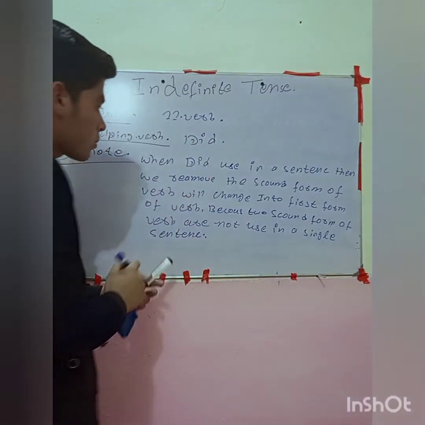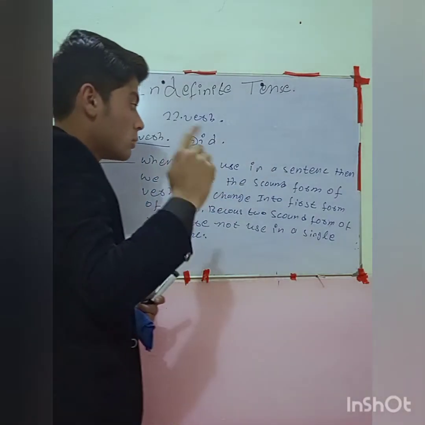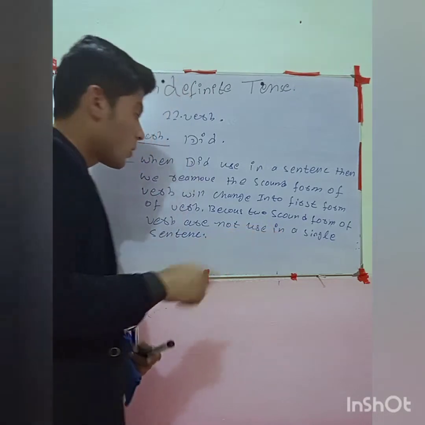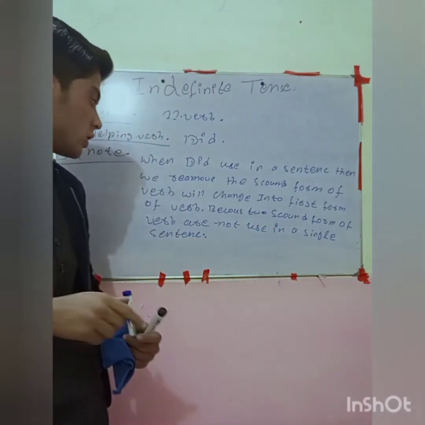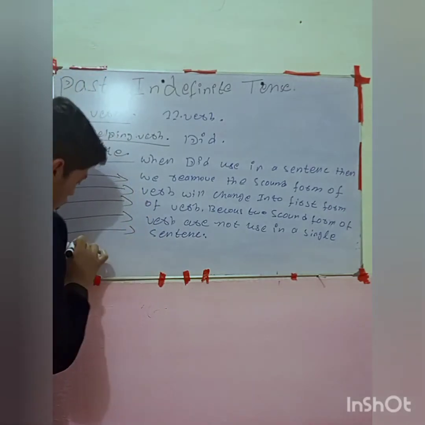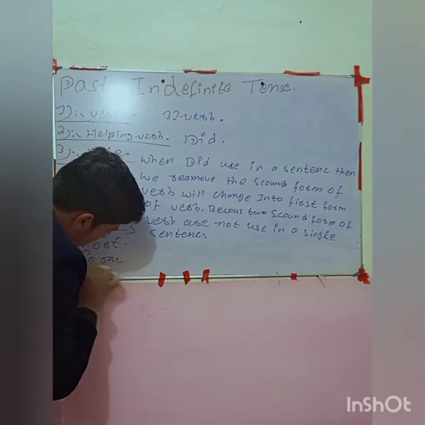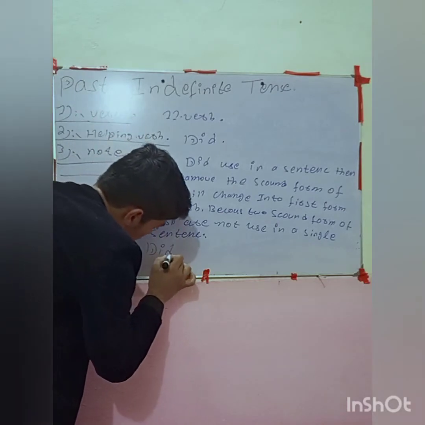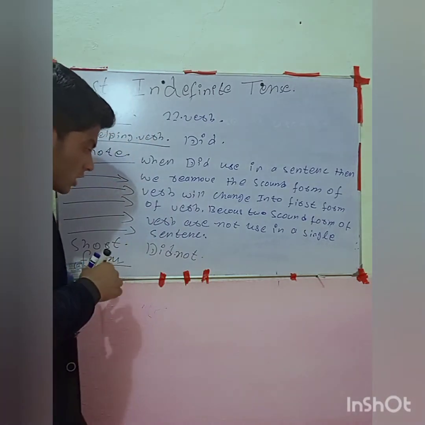When did is used in a sentence, then we will remove the second form of verb and change it into the first form of verb, because two second forms of verb are not used in a sentence, right? So I'm sure you understand that. Okay, let me write the short form. The short form of the helping verb is here. Now look, did not is here.